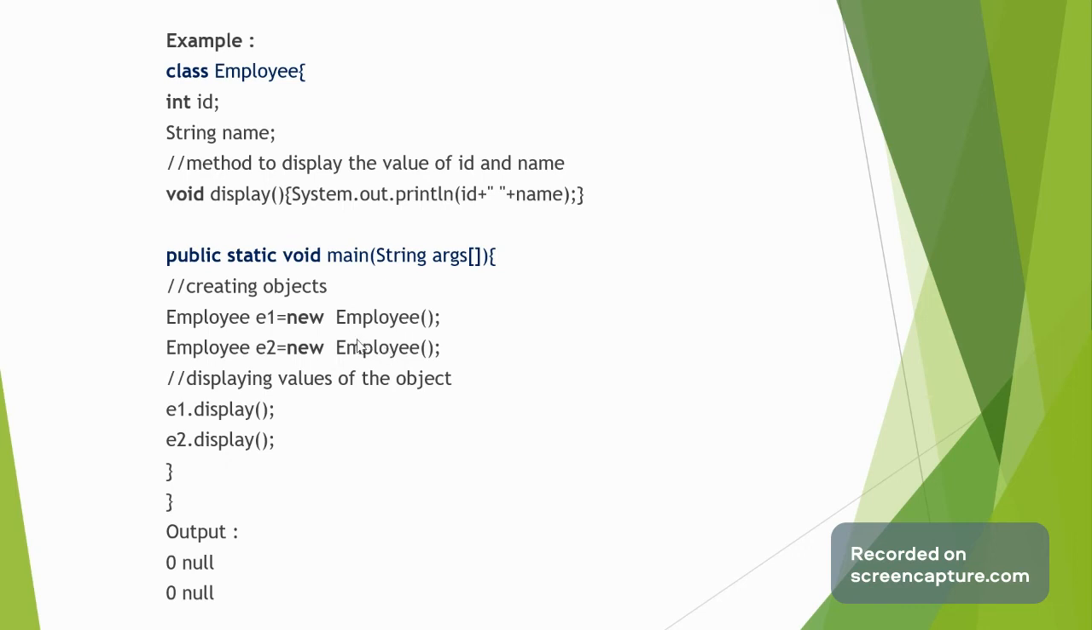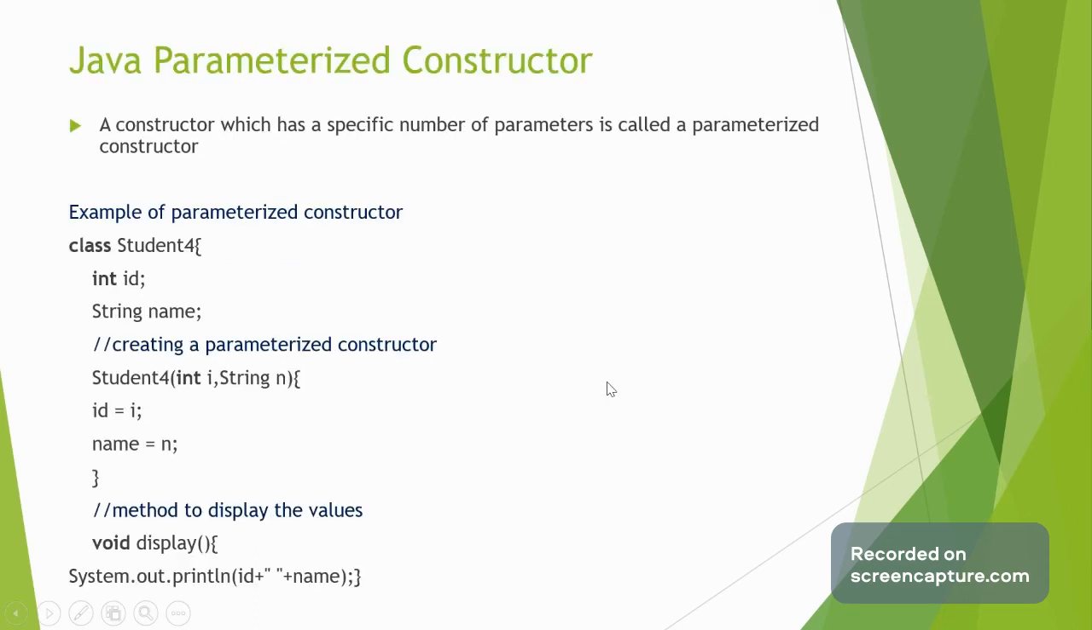By default, JVM will create a constructor. So we created two objects, e1 and e2. We are calling e1.display and e2.display, but we are not setting values for id and name. By default, it will take 0 as the id and null as the name, because we declared id as an int and name as a String. Because of this, it will take the default values.